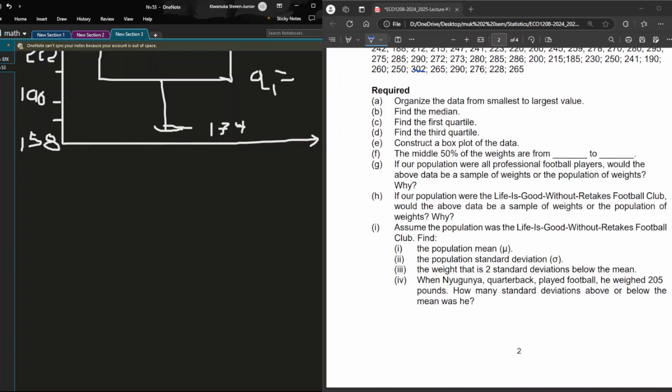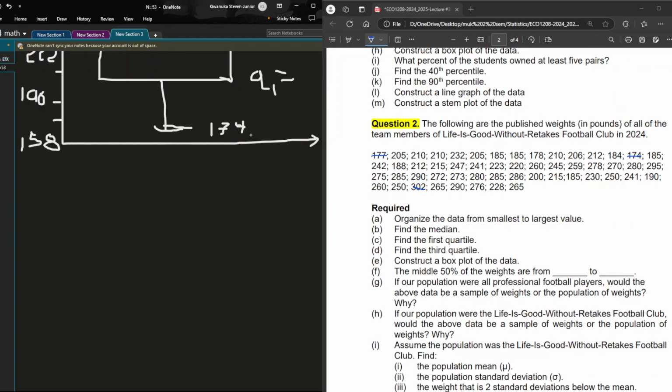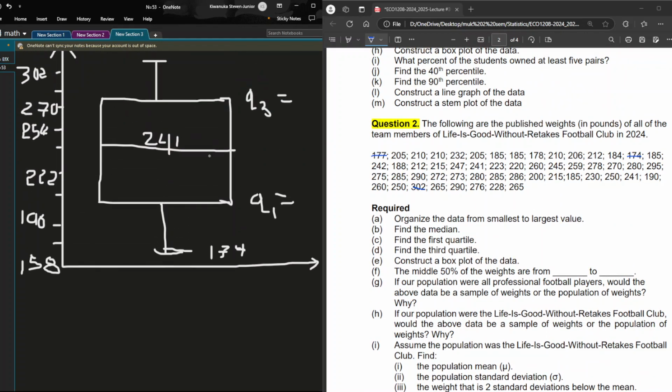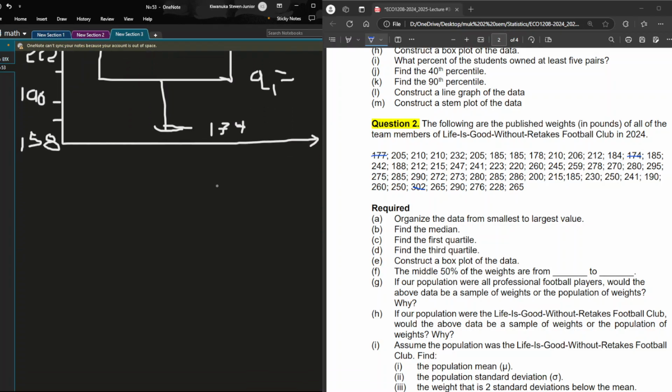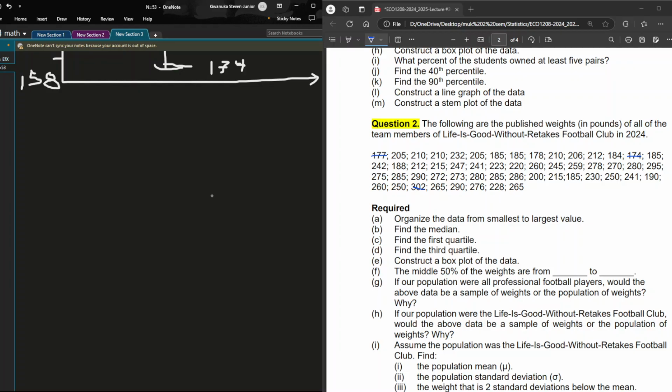The next question says the middle 50% of the weights are from. We said the middle 50%. Since this occupies the 50%, the middle 50% is from Q1 to Q3, and it is something we've already found out. So it is from 206 to 272.